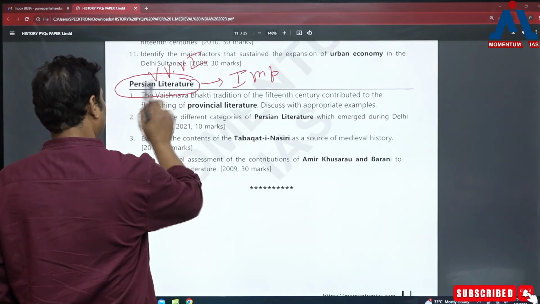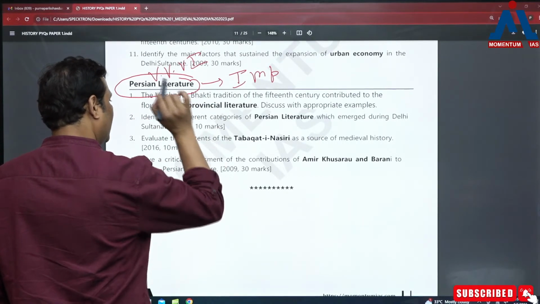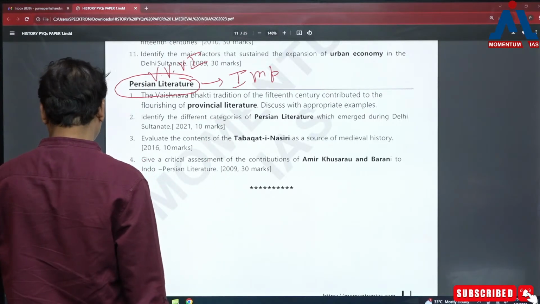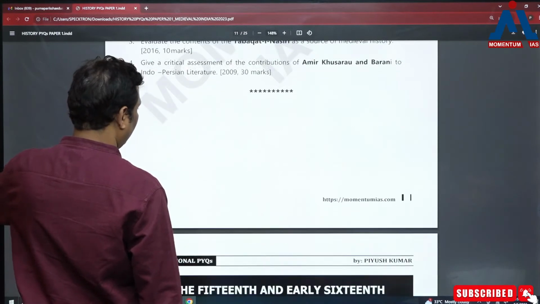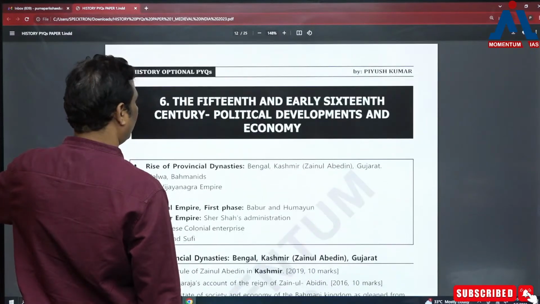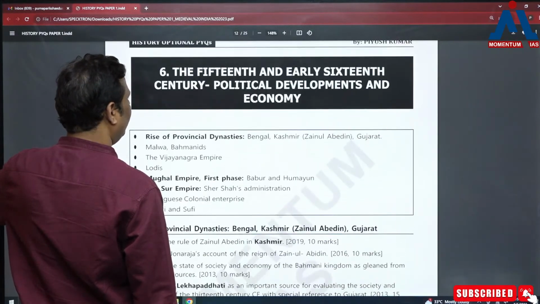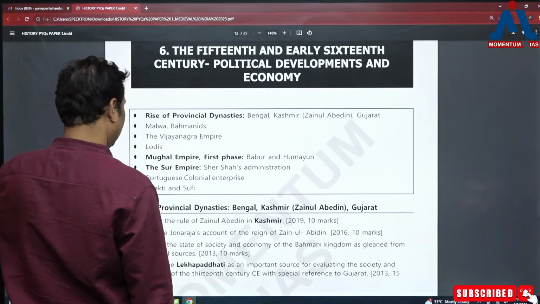And here this part should not only be prepared, this part should be prepared well and it should be treated properly. So this is a part which is very important for us, right? Okay. Then we are entering into basically the next, the 15th and early 16th century.